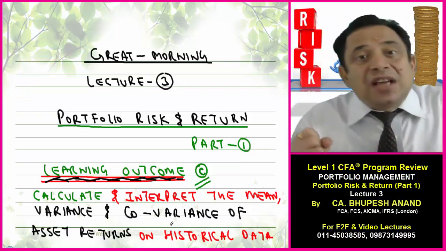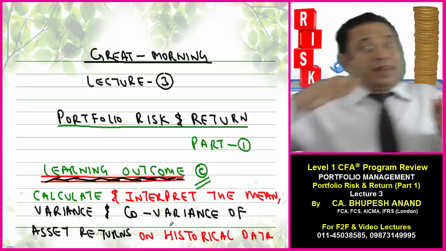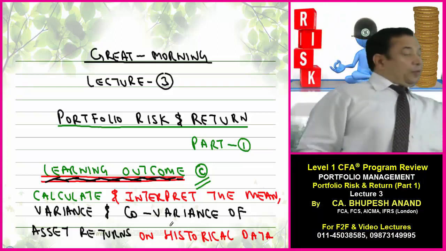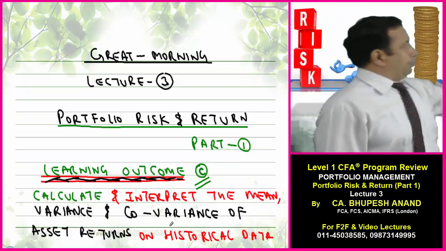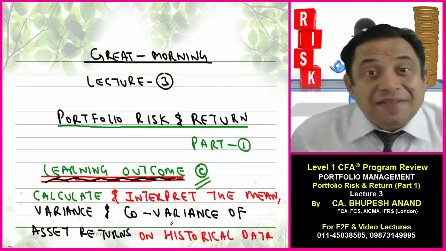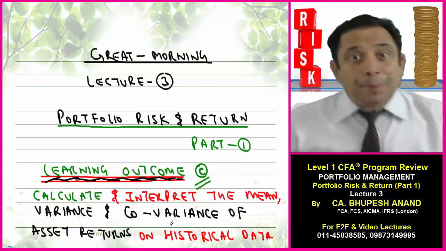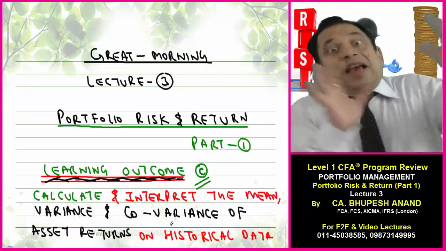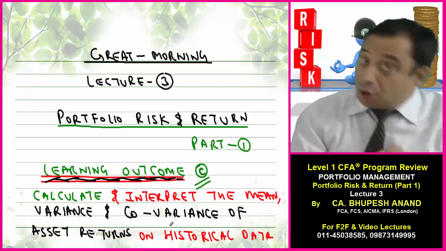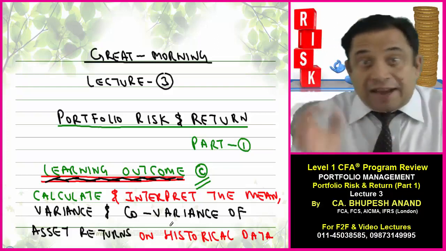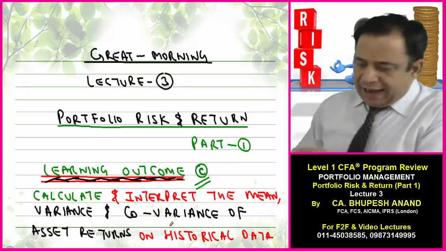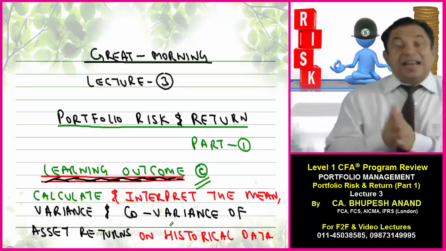Mean means average, expected value. Because when I calculate the mean of future values, it will be named as expected value. When I calculate it for past data, for historical figures, it will be named as mean, average, mu, middle value, median, mode. All this we have covered in quant also. So today's lecture will be somewhat a repetition of quant, but because it is still given specifically, I will be touching all the points. So this is learning outcome number C, calculate and interpret the mean, variance and covariance.